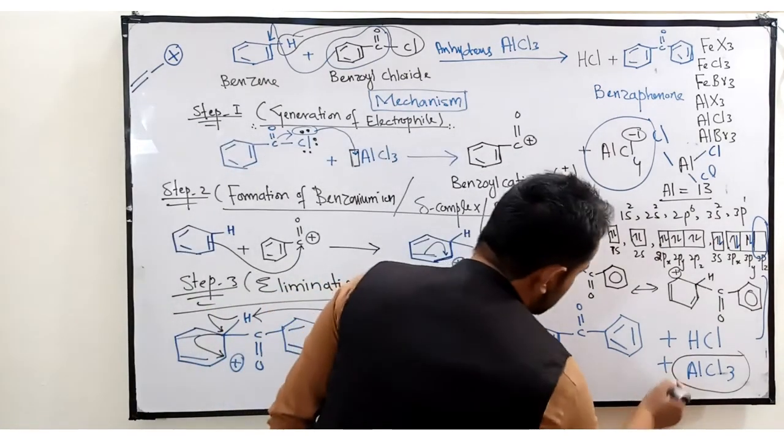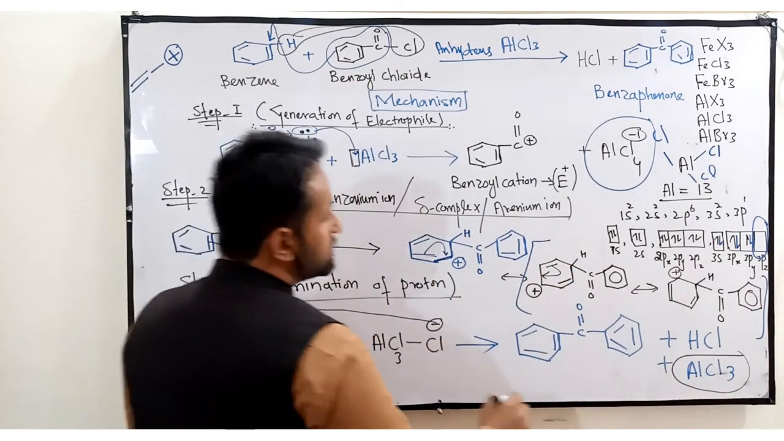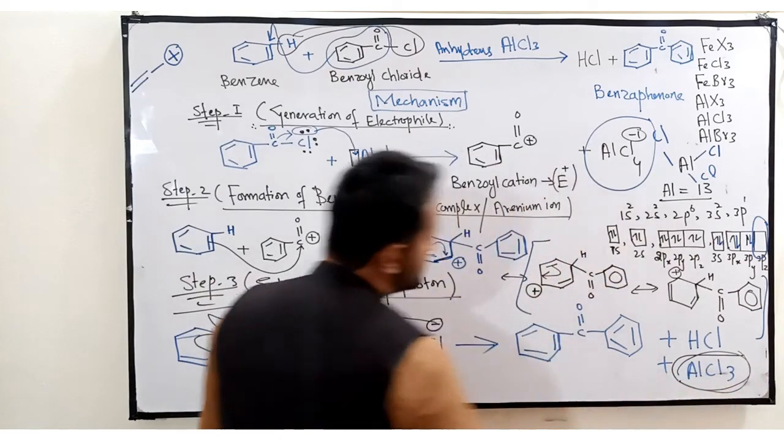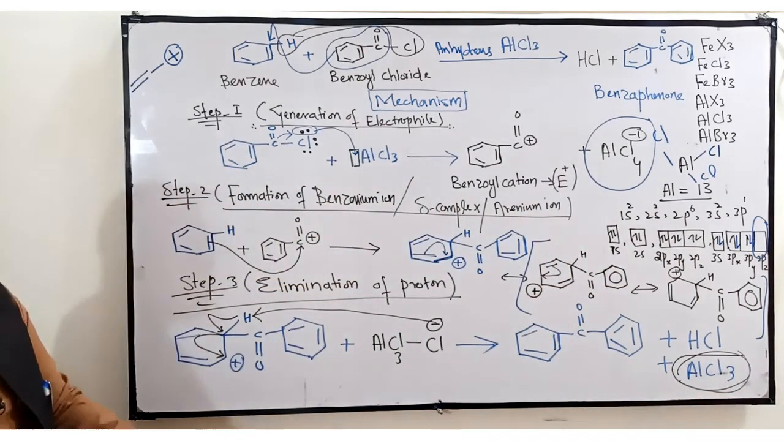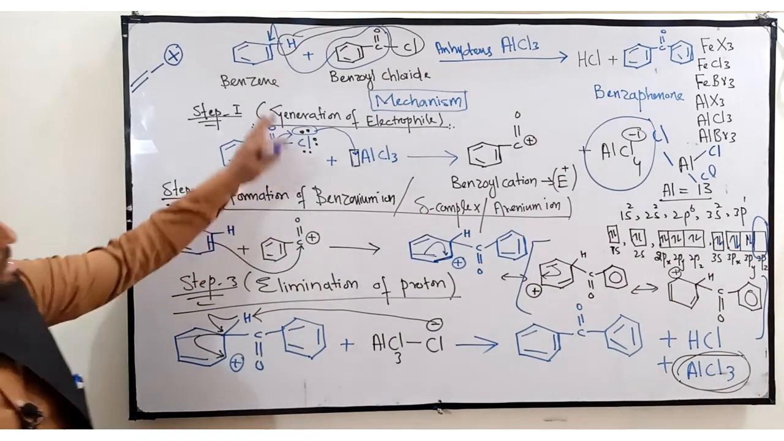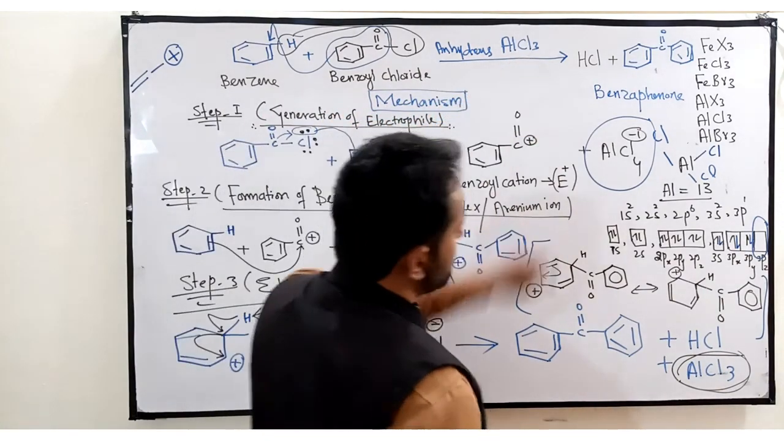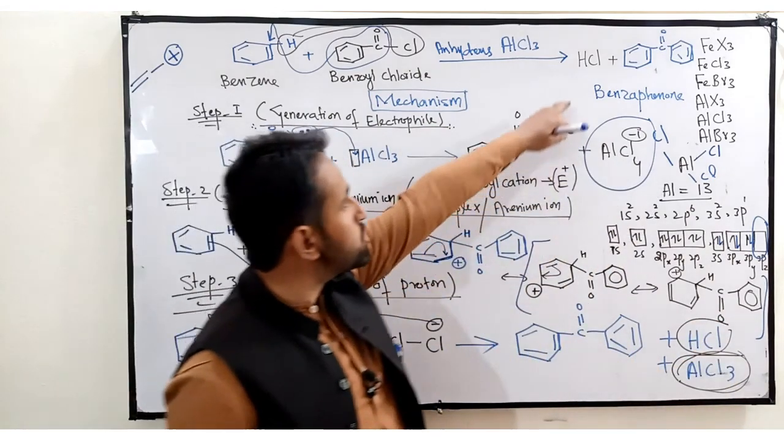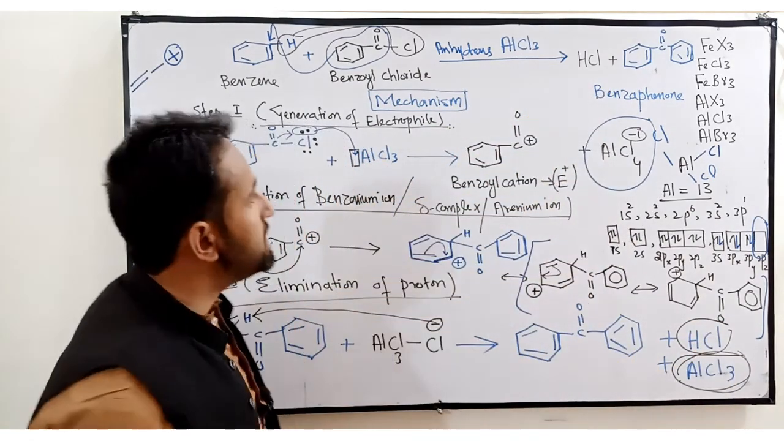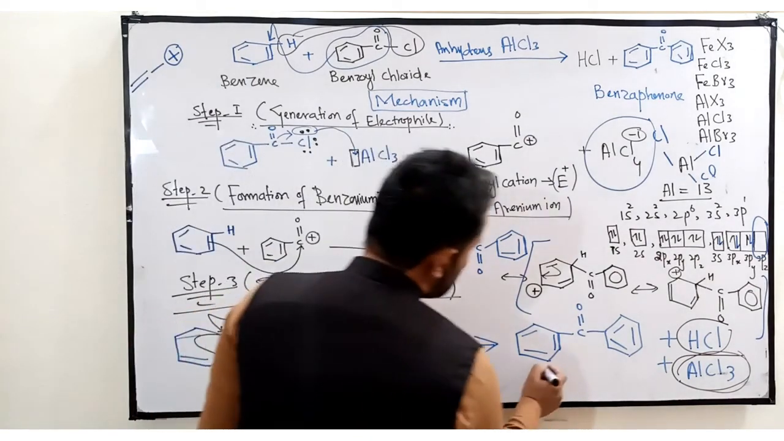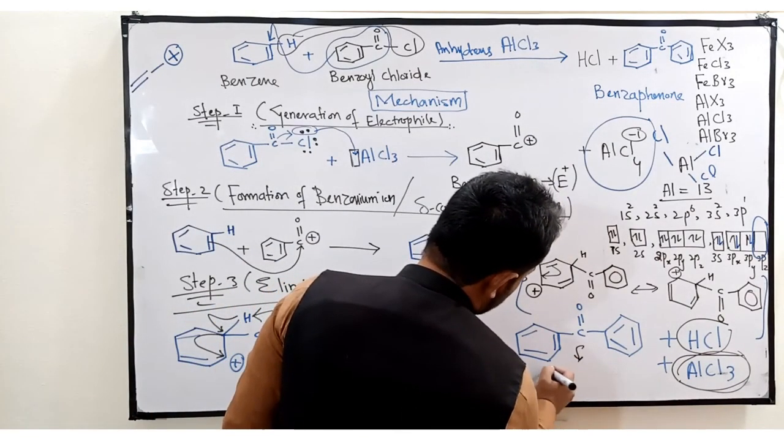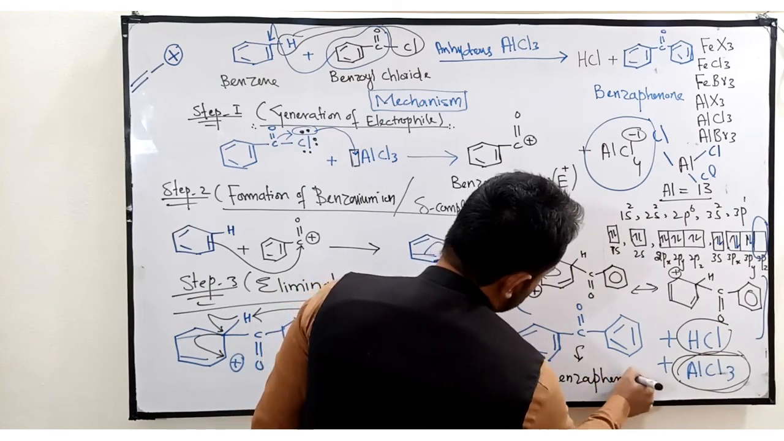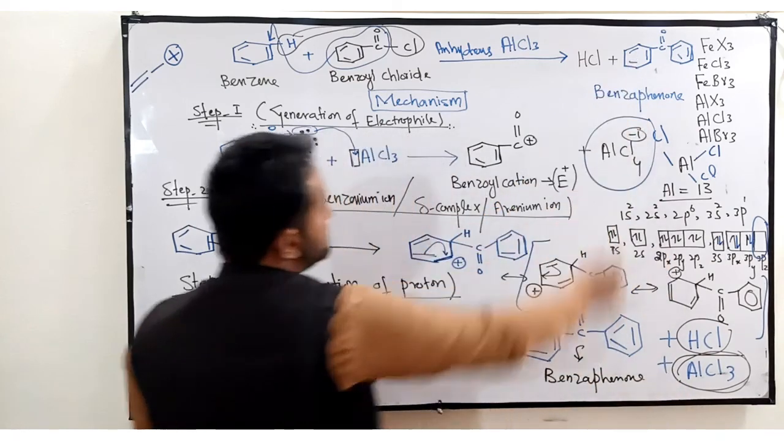So in the initial state, the Lewis acid was in the form of AlCl3. Again here it forms in the same form, that is AlCl3. Understand? Plus HCl is formed, hydrochloric acid, which was also formed here. Understand? In the general reaction, plus there will be our final product, which is known as benzophenone. Understand? This is what? That is benzophenone.